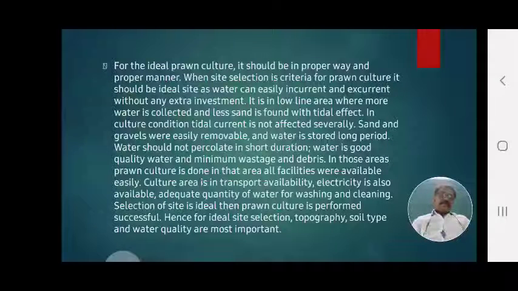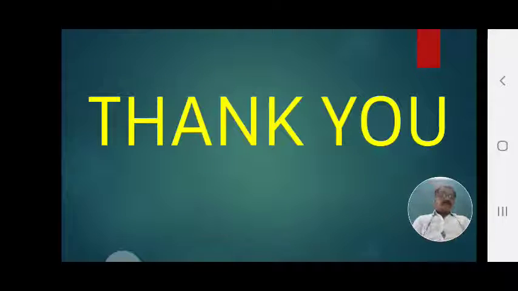If topography, soil type and water quality are well maintained, it indicates our site selection is good and proper, and then prawn culture will be successful and in the best manner.